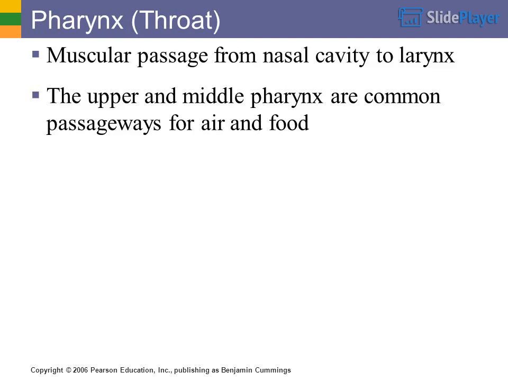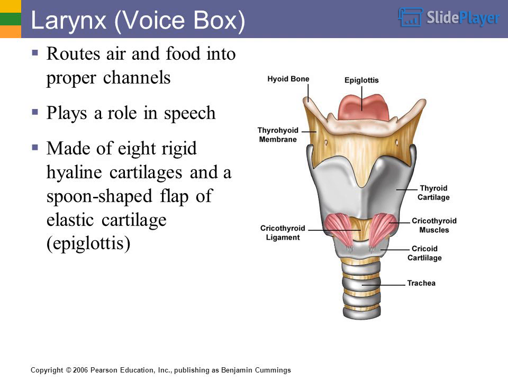Pharynx, the throat, is a muscular passage from the nasal cavity to the larynx. The upper and middle pharynx are common passageways for air and food. Larynx, the voice box, routes air and food into proper channels and plays a role in speech. It is made of 8 rigid hyaline cartilages and a spoon-shaped flap of elastic cartilage, the epiglottis.